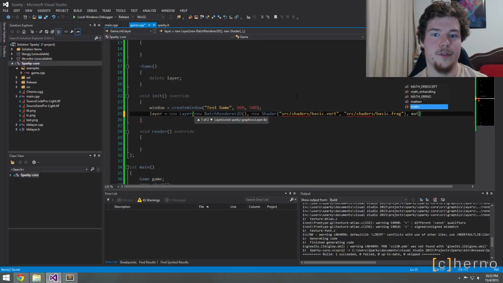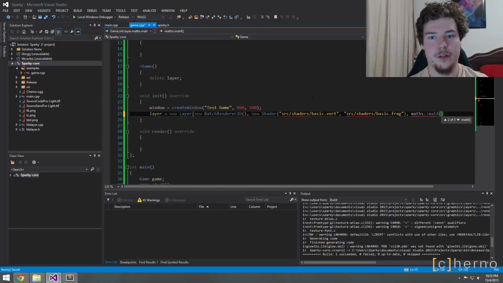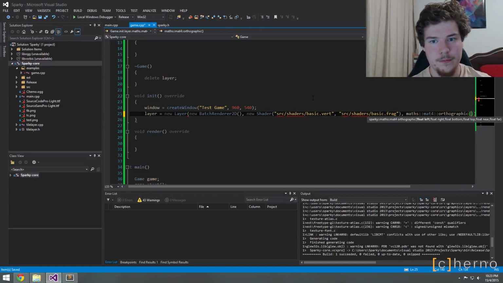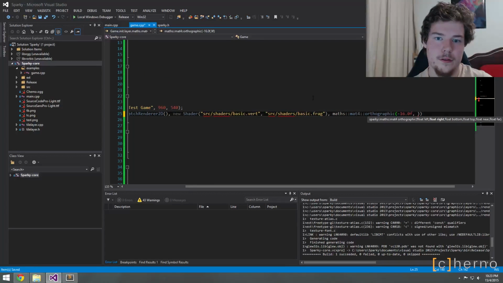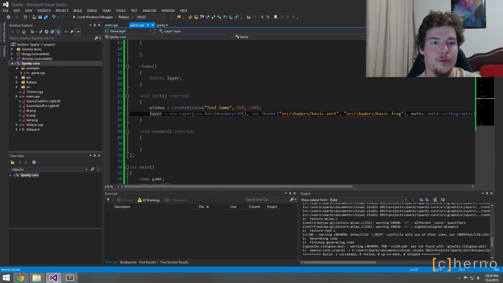And we still, we deleted it. Maths mat4 projection. Sorry. Yeah, we'll just do orthographic. Left, right, bottom, top, -1, 1. Okay. Whew. Yeah, so that'll be including everything.